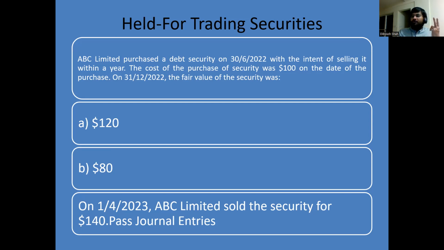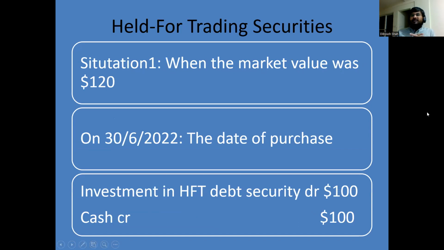Now, there are two financial years involved here, 2022 and 2023. Let's look at the journal entry. The first situation that I am going to solve: if the fair value of the debt security was $120 on the balance sheet date, that is on 31st of December 2022. Now, let's pass the journal entries in a sequence and understand their impact on the balance sheet and income statements.